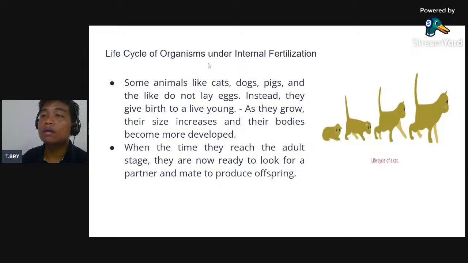Okay, next, life cycle of organisms under internal fertilization. Some animals like cats, dogs, pigs, and the like do not lay eggs. Instead, they give birth to a live one. As they grow, their size increases, and their bodies become more developed. When they reach the adult stage, they are now ready to look for a partner and mate to produce offspring. So, okay, so kita naman siguro nato mga pigs, mga animals, mostly mga mammals.